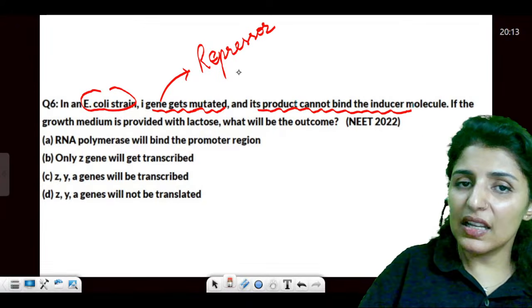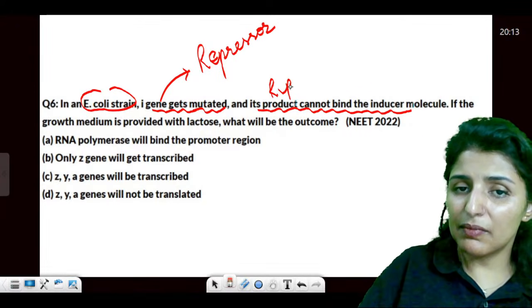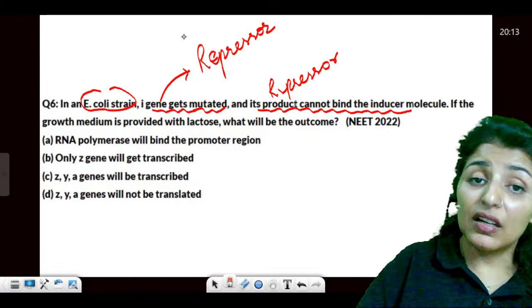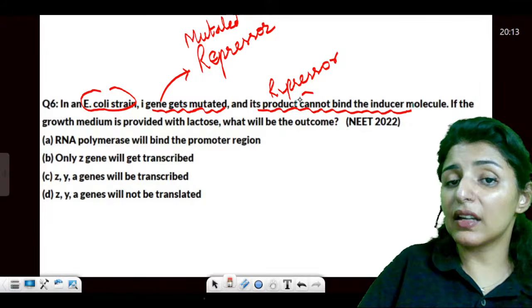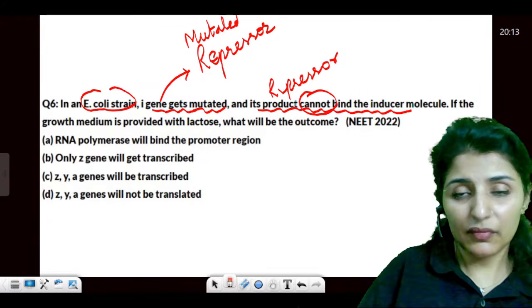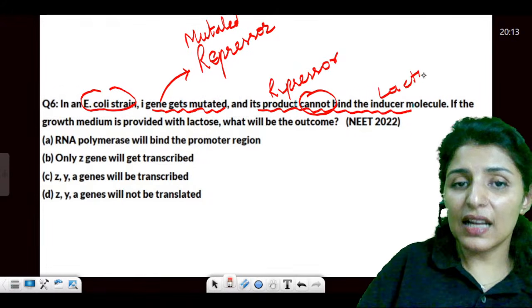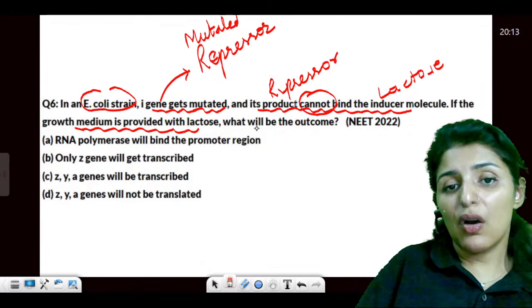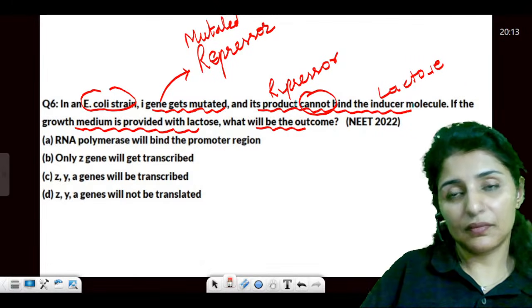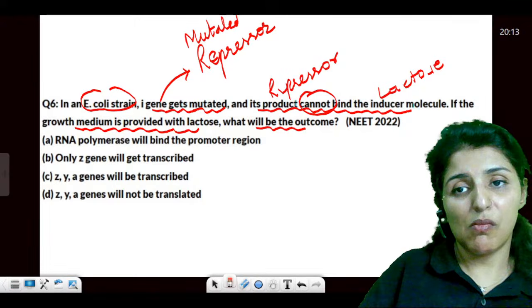So we know the I gene is producing repressor. But when it is mutated, it is now a mutated repressor. That is why it cannot bind with the inducer molecule. What is the inducer? It is lactose. Now, if the growth medium is provided with lactose, what will be the outcome?